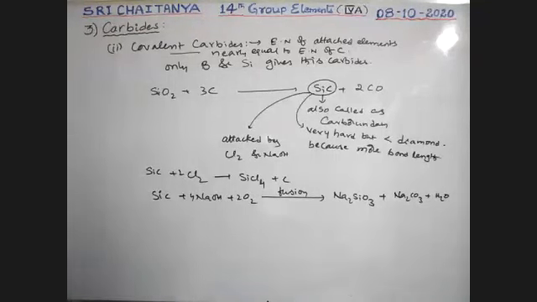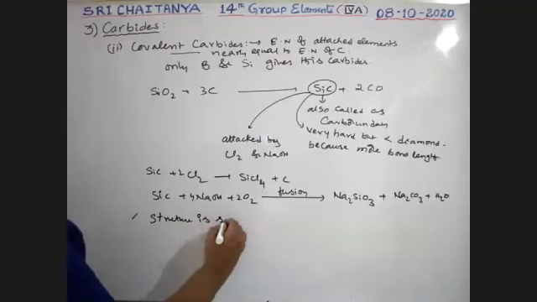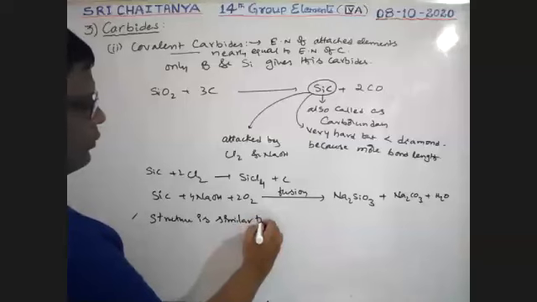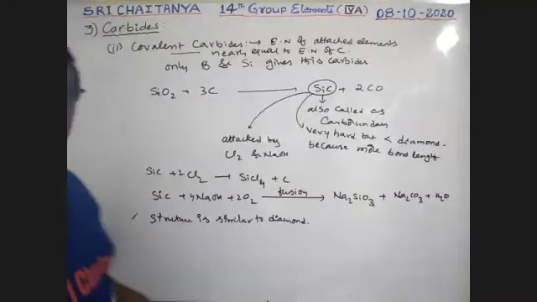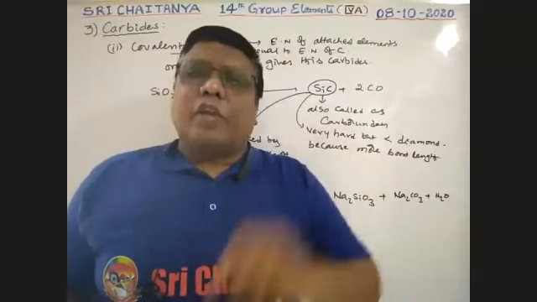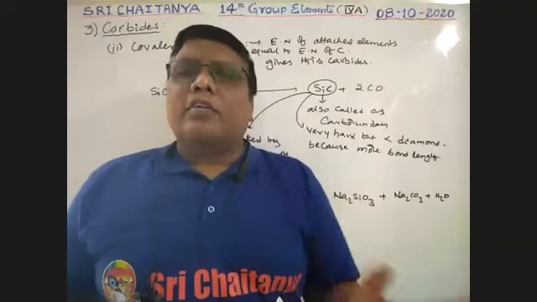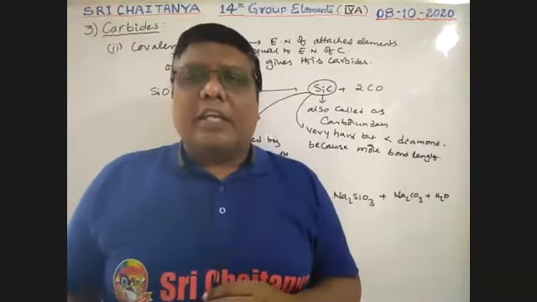Okay. Next, its structure is similar to diamond. In diamond, each carbon is tetrahedrally linked, boys. Each carbon is bonded with 4 other carbon atoms, but here alternate silicon and carbon atoms are there. Similar structure, but alternate silicon and carbons are available.